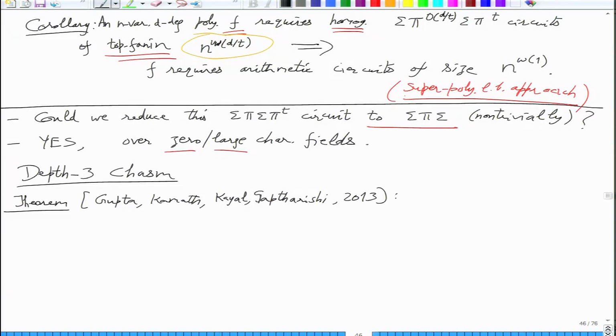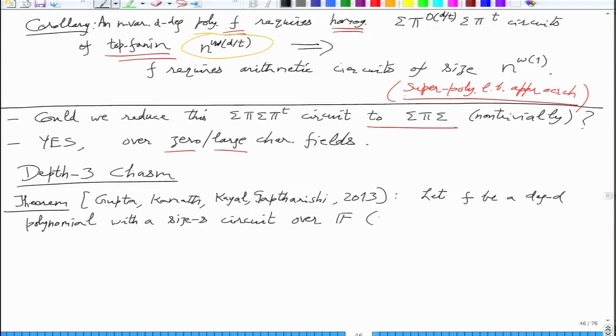It says the same thing with sigma pi sigma. So let f be a degree d polynomial with a size S circuit over F, and let us think of F as the field of complex rationals.